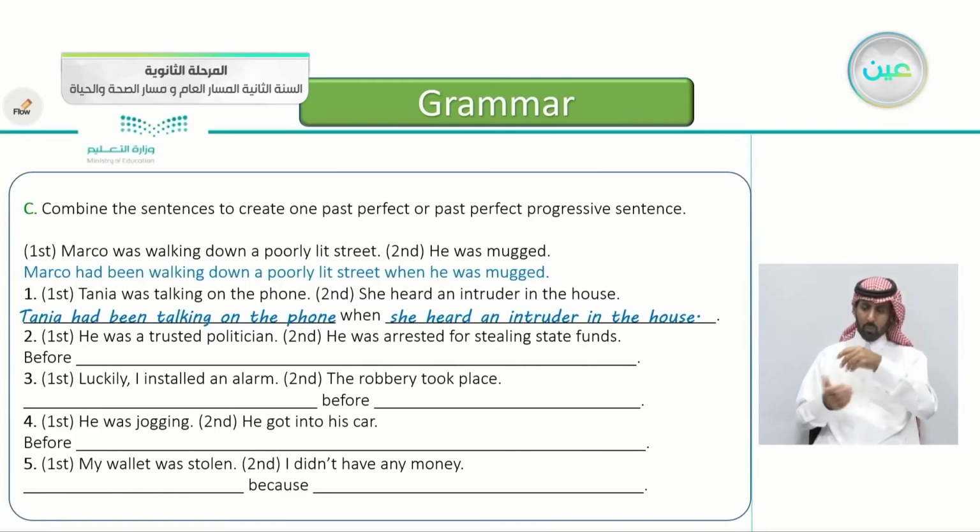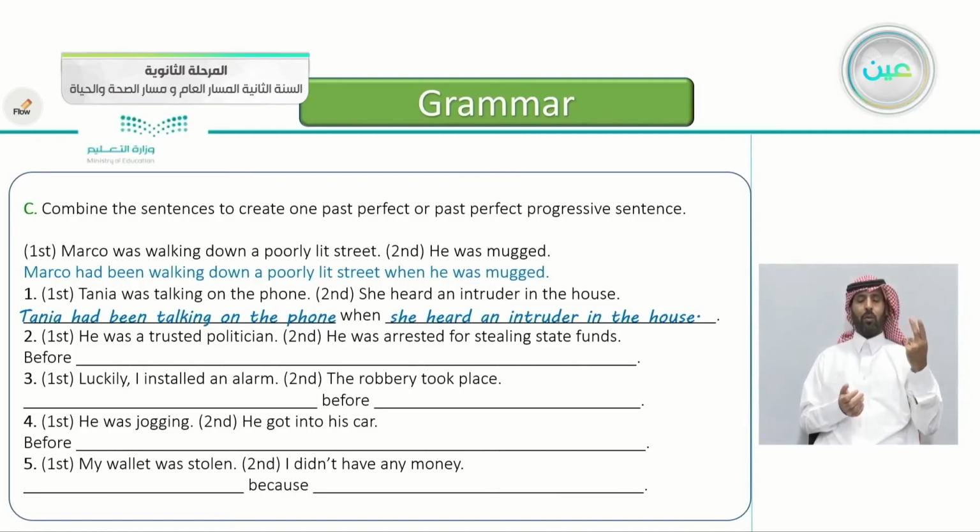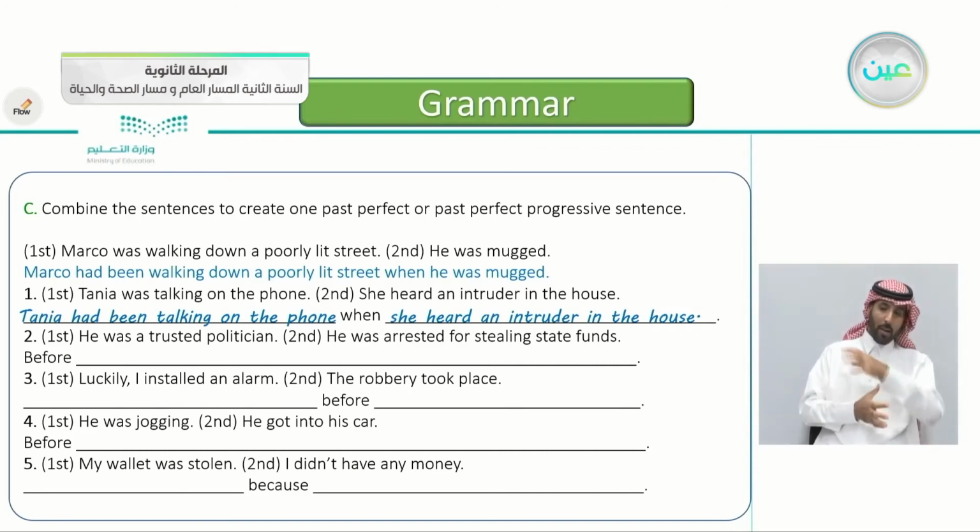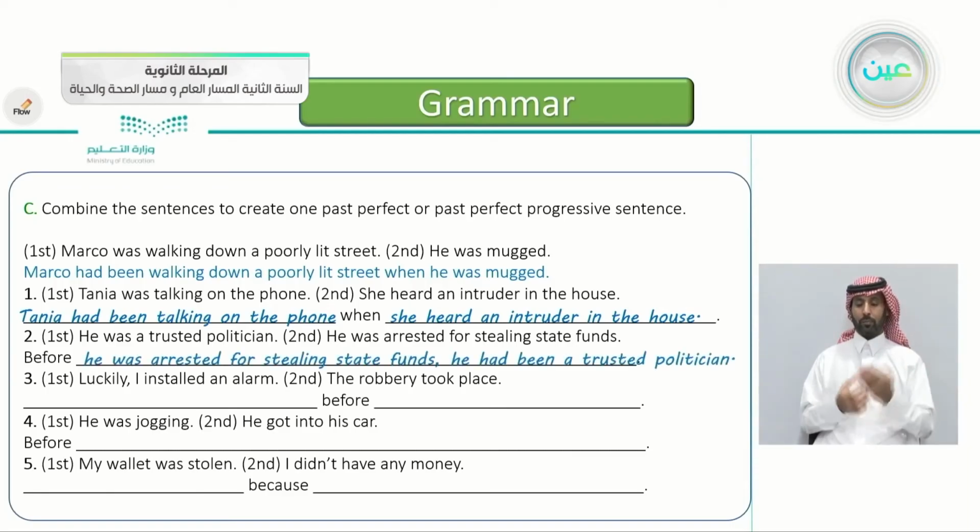The second one, the first event, he was a trusted politician. He was arrested for stealing state funds. How do we answer that? Using the word before in the beginning. Very good. Before he was arrested for stealing state funds, he had been a trusted politician.